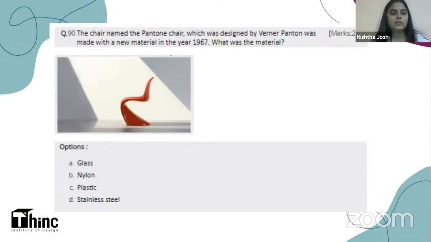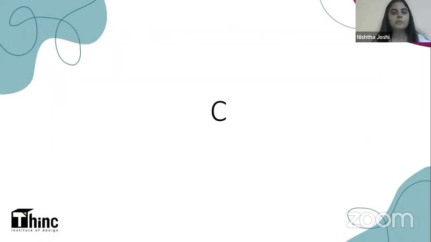What was this material? Your options are A, glass, B, nylon, C, plastic, or D, stainless steel. Looking at this image can also tell you a lot about the material. I think you have already guessed it. The answer is C, that is plastic. And plastic, of course, proved to be a revolutionary material which has been used since that time till now in many different aspects of architecture, furniture design, interior design, and overall in the construction industry.